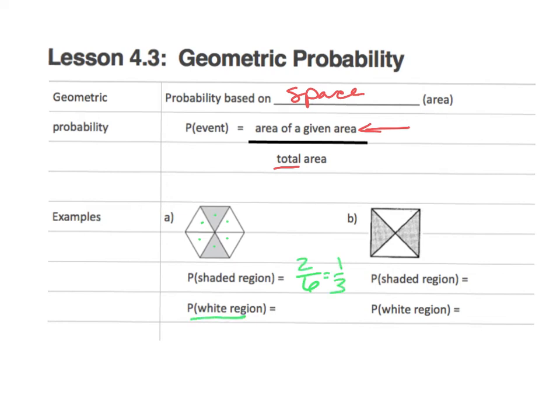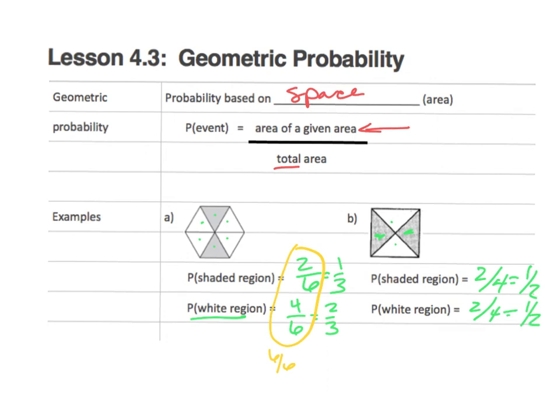The white region would be 4 out of 6 or 2/3. And if you put these two together, we should get 6 out of 6, the whole thing. Again, letter B, I'm going to have 4 because I've got 4 equal parts. 2 of them are shaded, 2 of them are white. So again, that's 1/2 and 1/2.